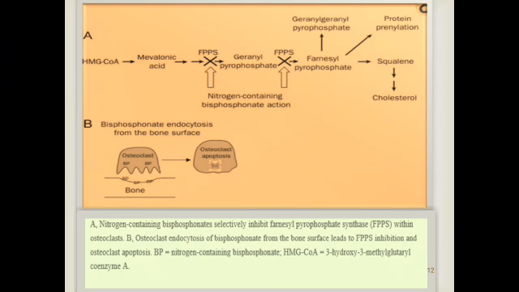Nitrogen containing bisphosphonates bind to and inhibit the activity of farnesyl pyrophosphate synthase, a key regulatory enzyme in the mevalonic acid pathway that is critical to the production of cholesterol and other sterols, isoprenoids, lipids, etc. As a result, post-translational modification, that is prenylation of proteins, is disrupted, ultimately leading to osteoclast apoptosis.